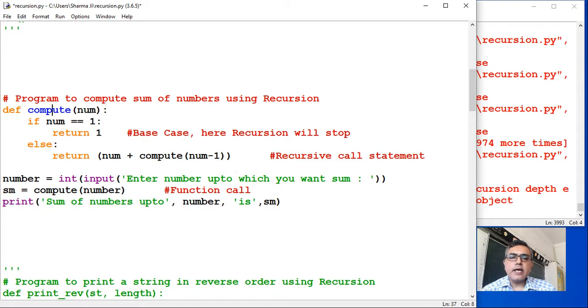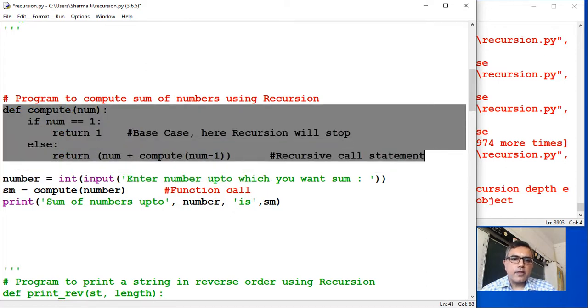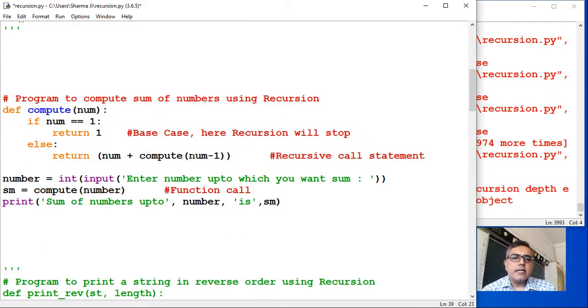So it is easy to understand now. We have to calculate the sum of numbers starting from 5. If the value of num is 5, so 5 plus 4, then next time it will become 4 plus 3, then next time it will become 3 plus 2. So ultimately you will get 5 plus 4 plus 3 plus 2 plus 1, and this function will return that calculated value, right? So this is the definition of this function. It has a base case. This is the base case, and this statement is the recursive call statement or recursive case.